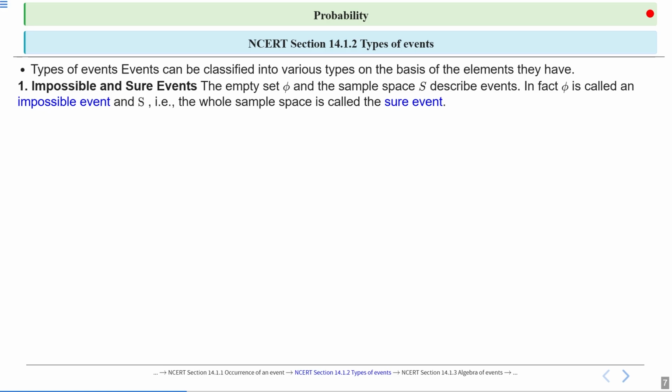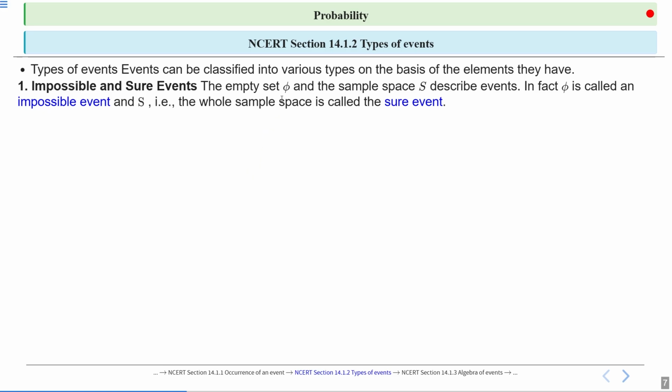So the empty set, we know about the empty set. What is the definition of the empty set? We have studied one chapter about sets. An empty set is a set that has no element. If a set has no element, then that set is called an empty set. An empty set is denoted by phi.